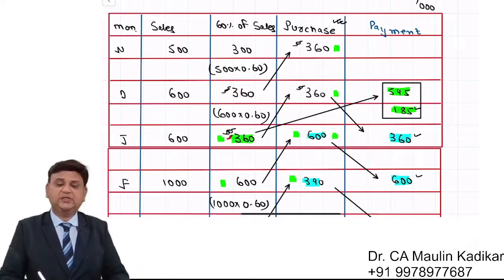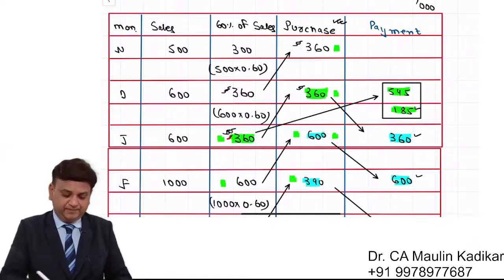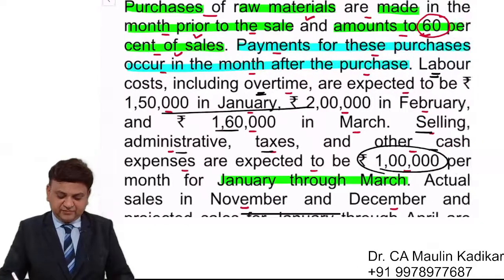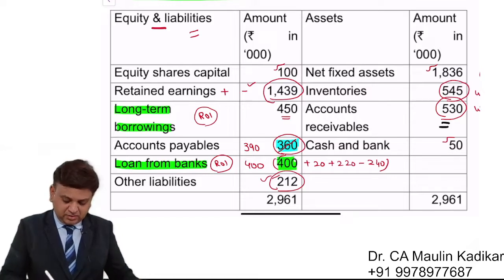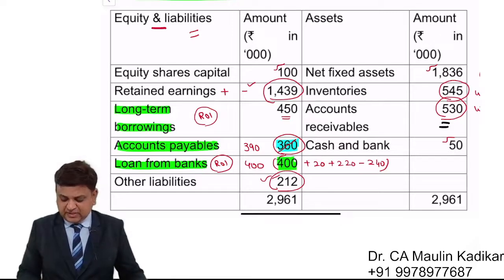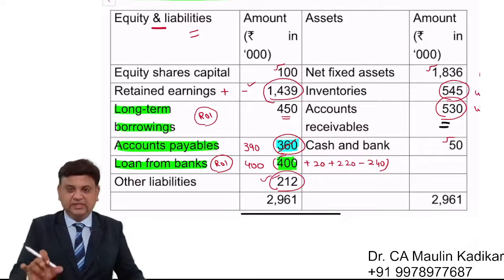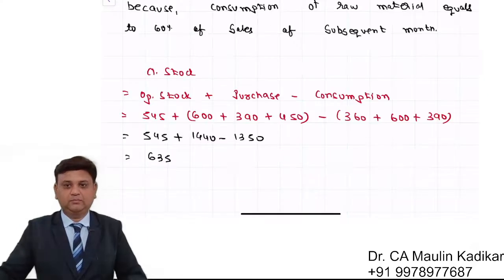Otherwise, in case of the creditors, you can see, the purchases of December, which is equal to the requirement of January, is reflected in the form of creditors as on 31st of December. Purchases of December are going to be paid in the month of January, and they are reflected as creditors as on 31st of December. Like that we understand.